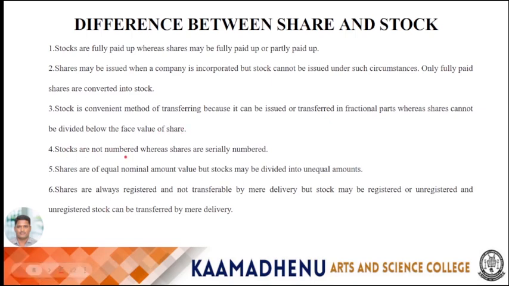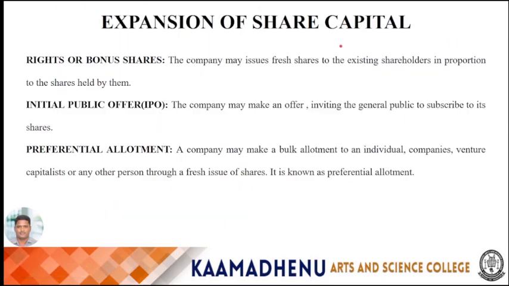Stocks are not numbered, whereas shares are serially numbered. Then fifth one is shares are of equal nominal value, but stock may be divided into unequal amounts. Then last one is shares are always registered and not transferable by mere delivery, but stock may be registered or unregistered, and unregistered stock can be transferred by mere delivery. It's called the difference between share and stock.